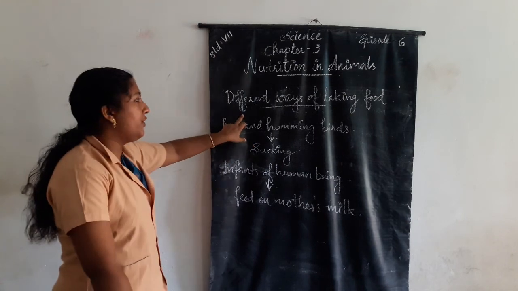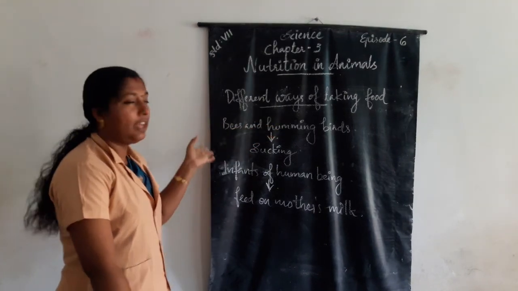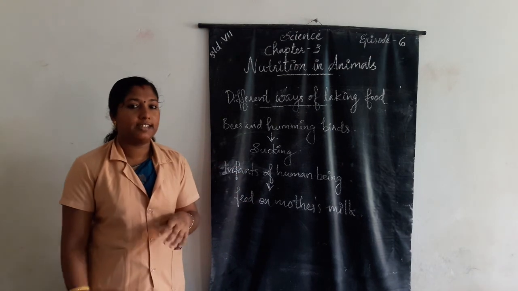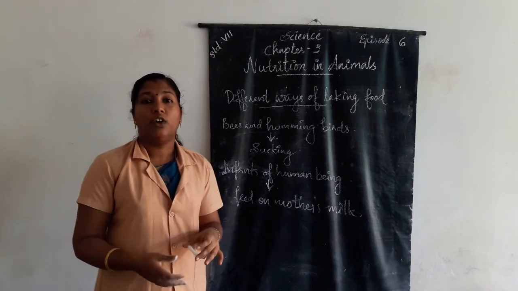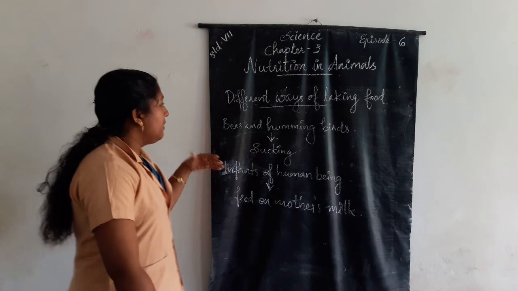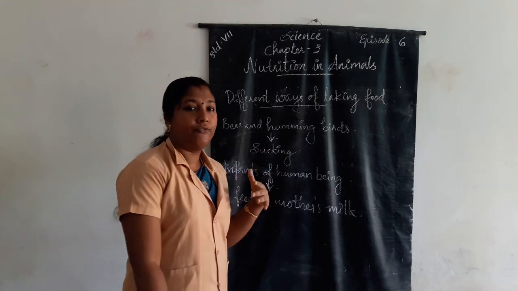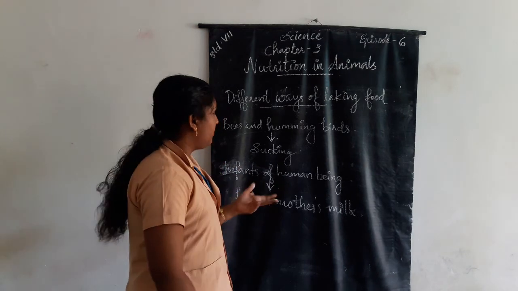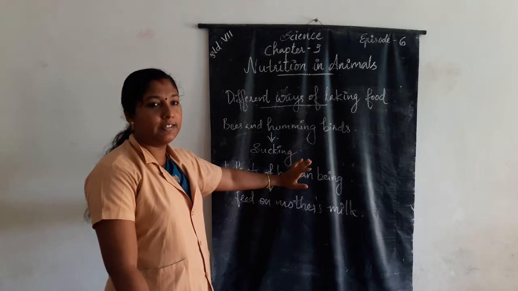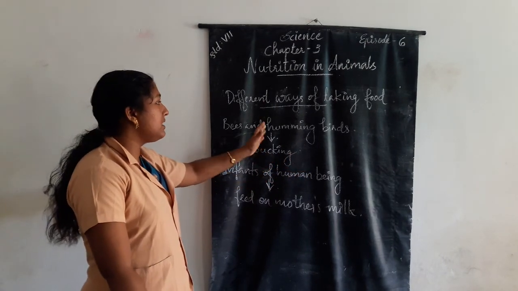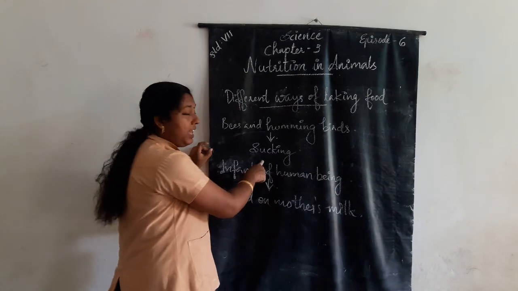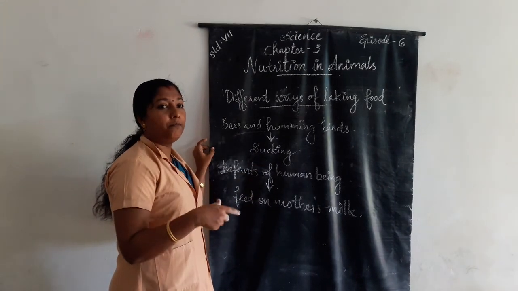Once again, different ways of taking food. All organisms need food for their survival, growth and functioning of their body, and different organisms feed in different ways. For example, bees and hummingbirds take food by sucking the nectar from plants.